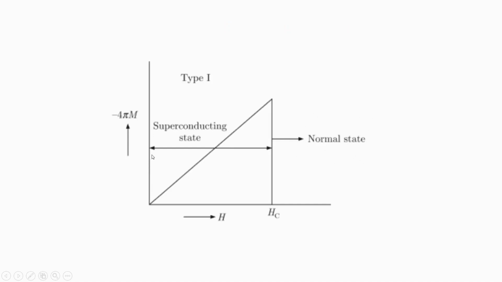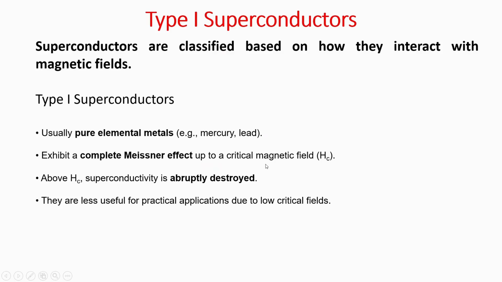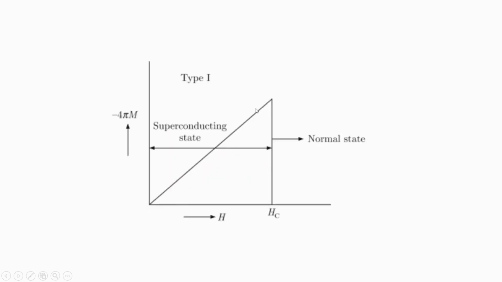Normal state. So from 0 to Hc it is in the superconducting state, and above Hc it is in the normal state. That is why it is written that it exhibits complete Meissner effect up to Hc. Meissner effect means what?